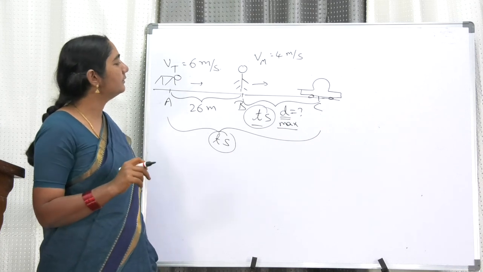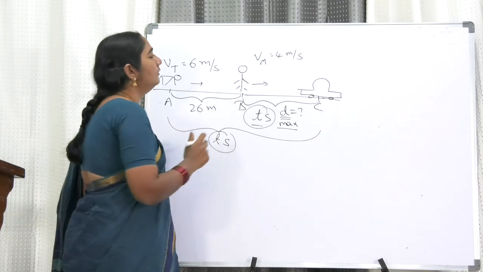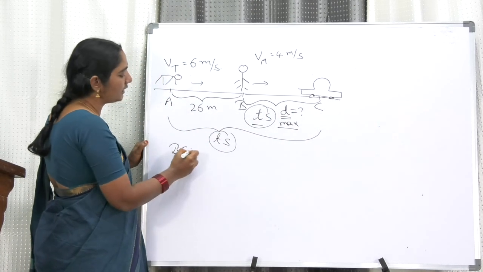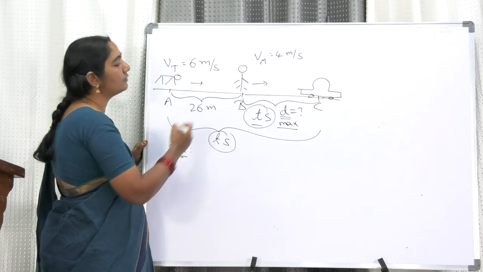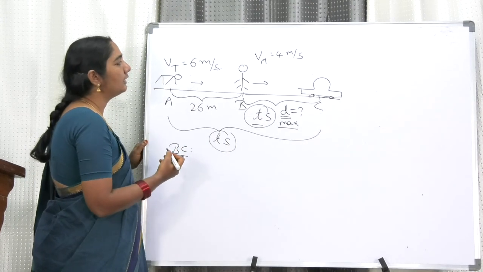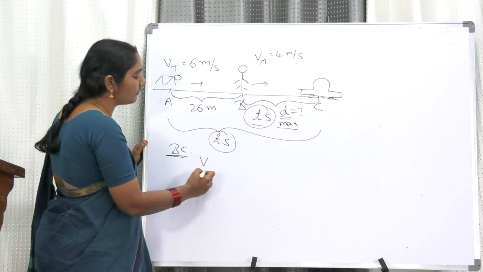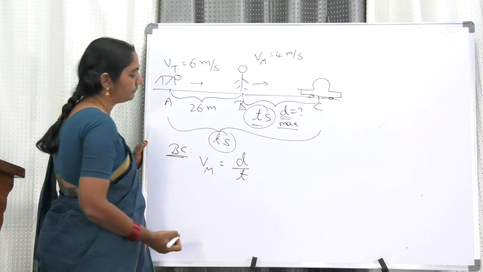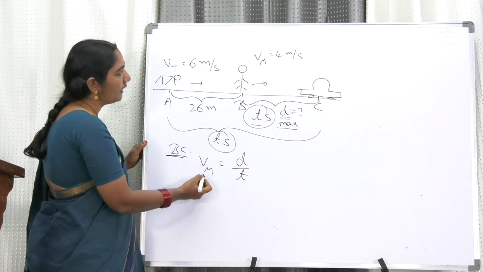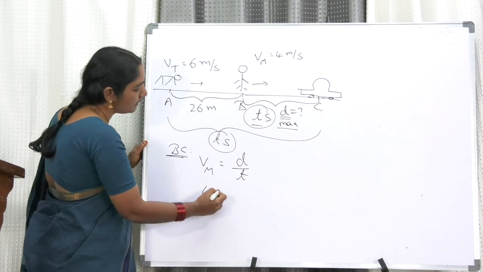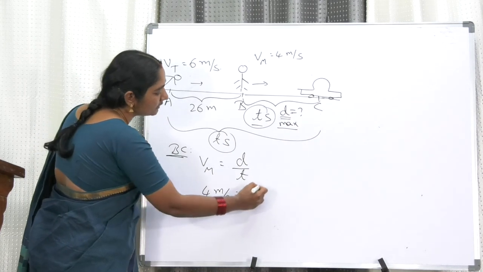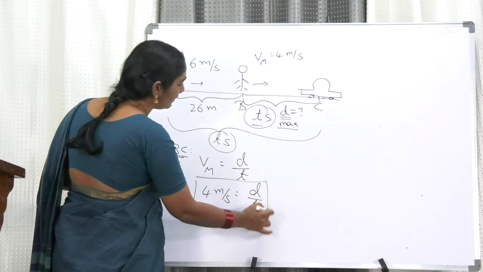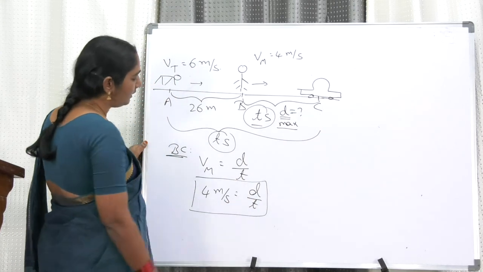Dear friends, now let us see. Case 1 is from B to C. You are taking the case of the man from B to C. In this particular case, velocity of the man is given. Velocity is equal to distance by time, and the velocity of the man is 4 meter per second. So now we got one relation between D and T.